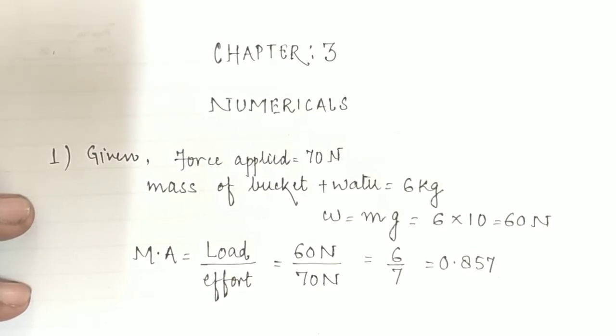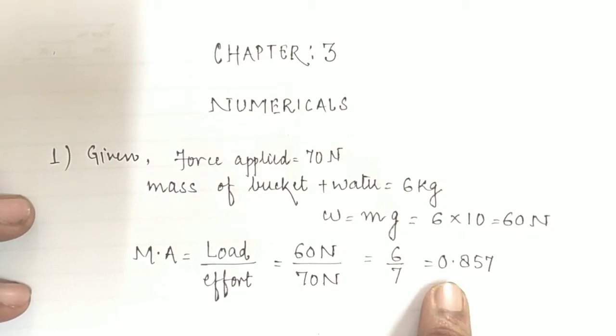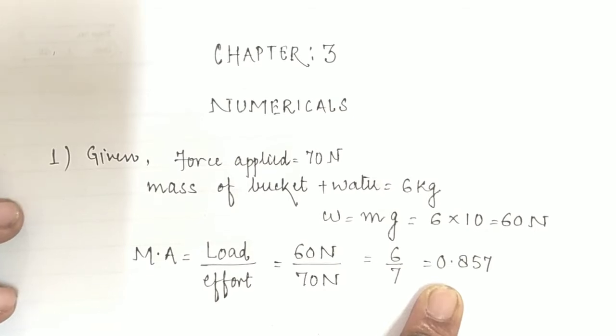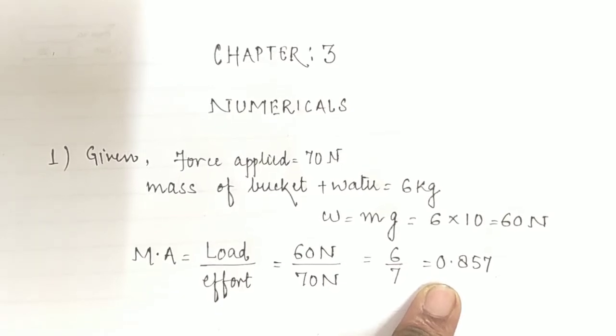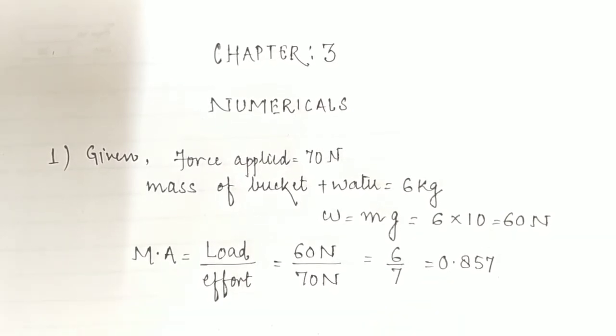So children, we have calculated the mechanical advantage for the fixed pulley. As we also know, it is always either equal to 1 or less than 1 in our daily life conditions. So children, now we proceed toward the solution of the second question.